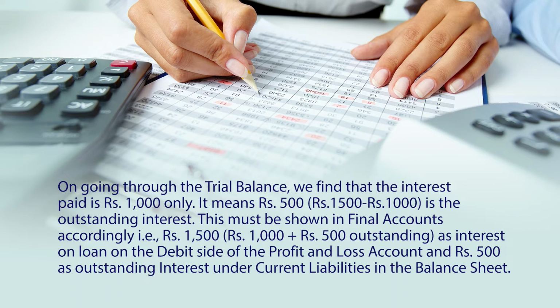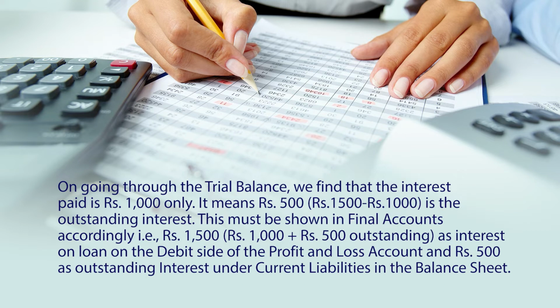So, in the debit side of profit and loss account, total amount of rupees 1500, that is interest paid rupees 1000 plus outstanding interest rupees 500. So, here total 1500 rupees will be debited to the profit and loss account,